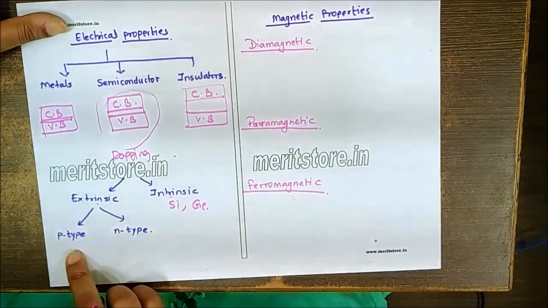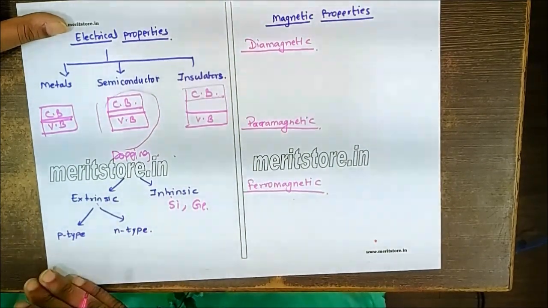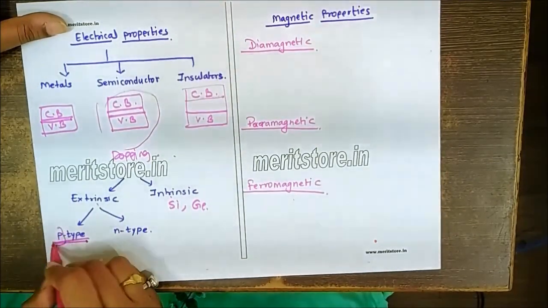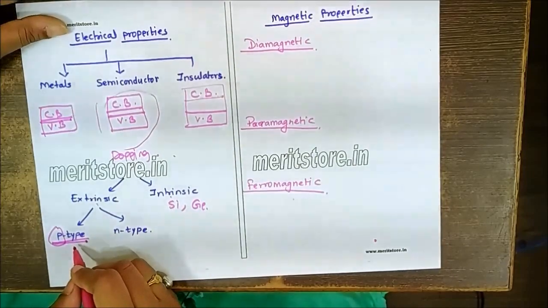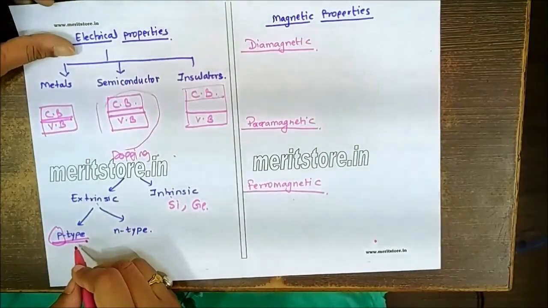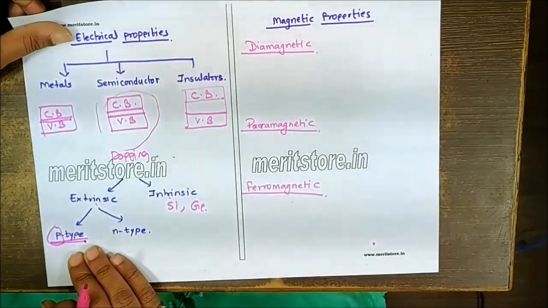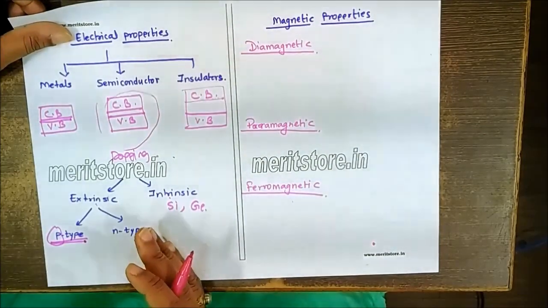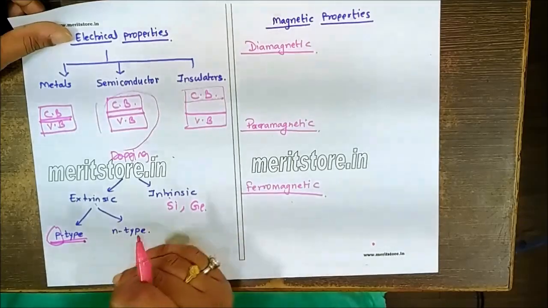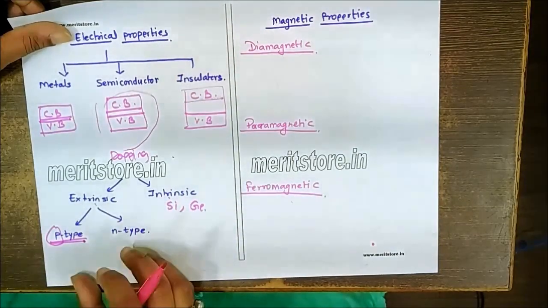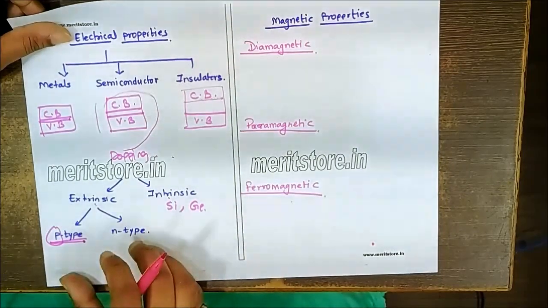If you put an impurity of a lower group, the lower group elements will be positively charged. So this type of semiconductor, we call the P-type semiconductor. Now an impurity of a lower group creates an acceptor level just above the valence band, and electrons jump from the valence band to the acceptor level. So that creates a hole, a positive hole, in that valence band.